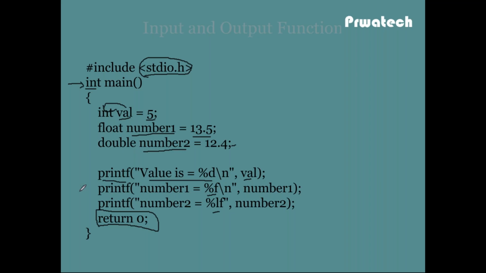Second statement, printf number1 equal to %f. %f means this is a float. So the float is 13.5, and the output of the second statement is number1 equal to 13.5. Then the third printf statement, number2 equal to %lf, which means a double value. So it displays 12.4.